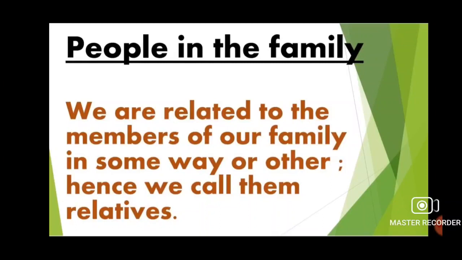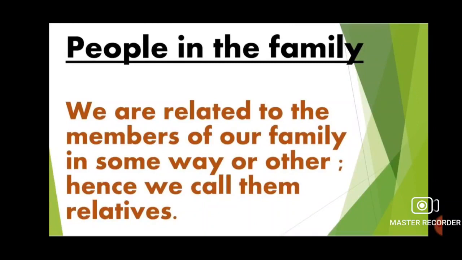People in the family. We are related to the members of our family in some way or other. Hence, we call them relatives. Students, there are 2 types of relatives. First, maternal relatives.